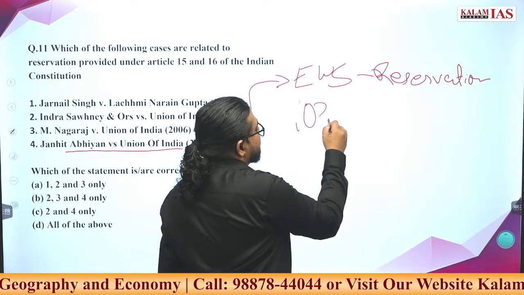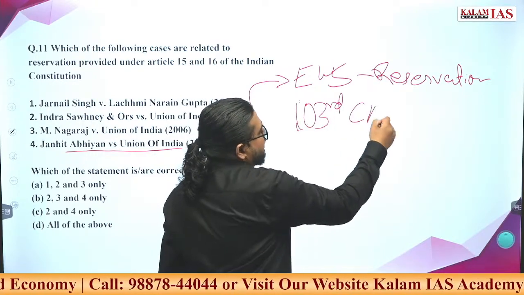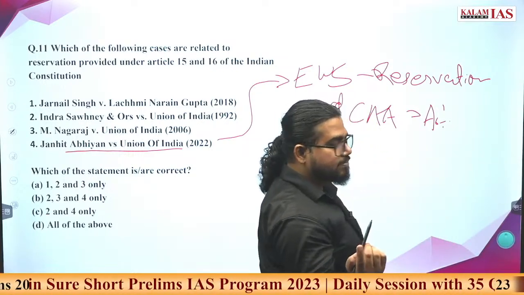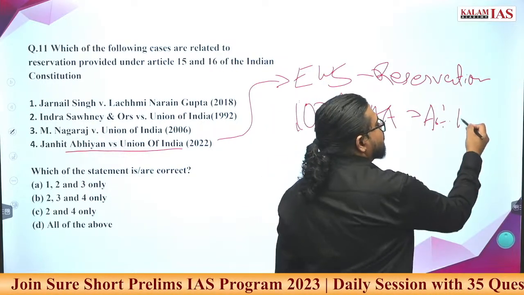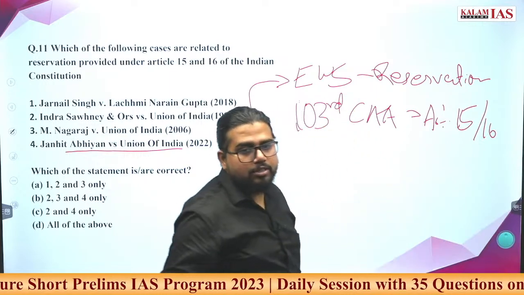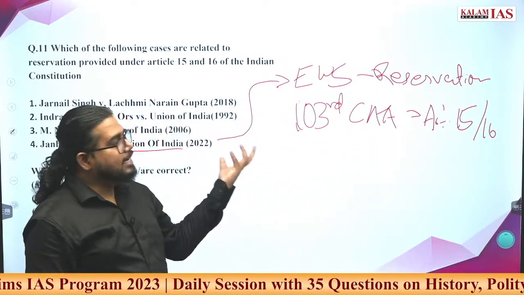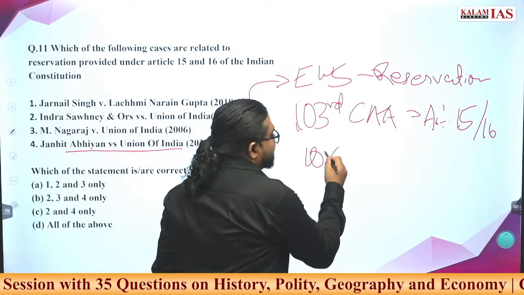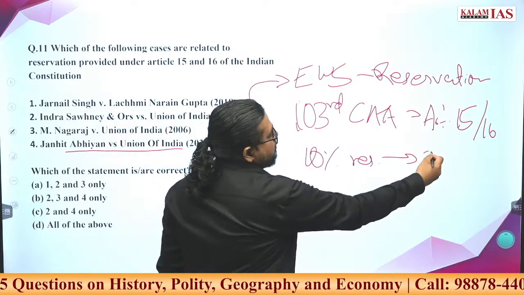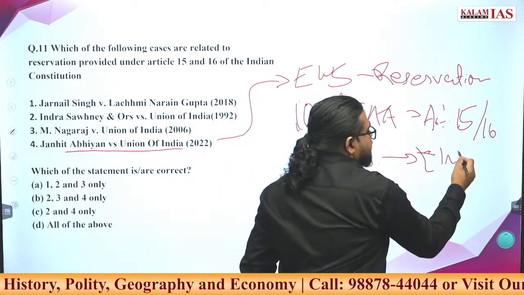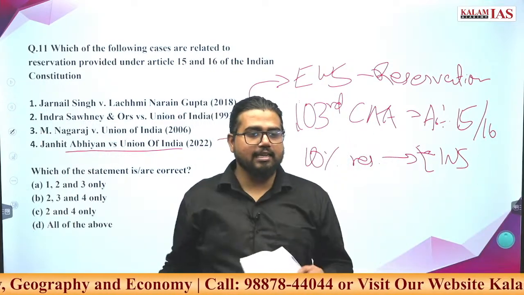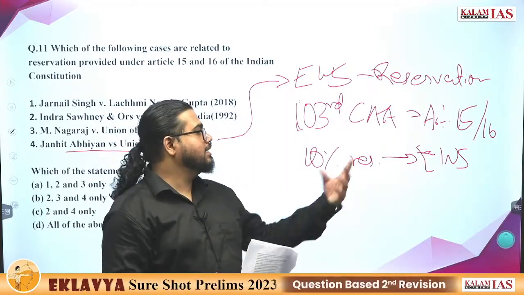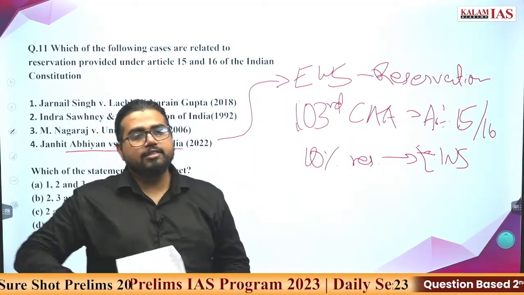The 103rd Constitutional Amendment Act amended articles, which articles? 15 as well as 16. Both these articles have been amended and the state now has the responsibility to give 10% reservation, with a cap of 10%, to EWS. What is EWS, the state can decide. That is not provided in the constitution. The state can decide, but the state has the responsibility to give this reservation.